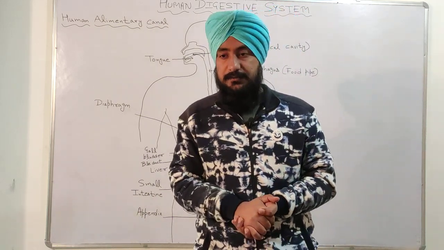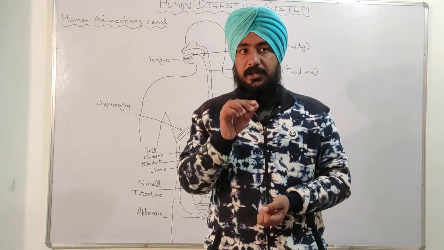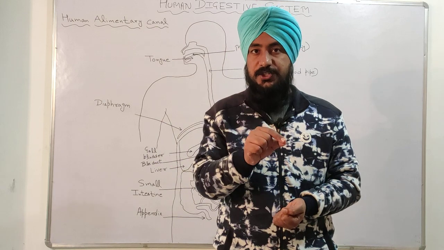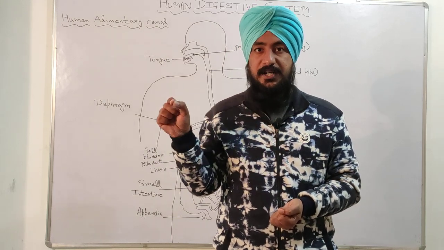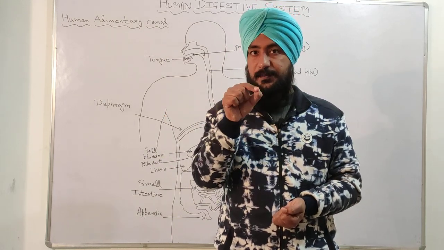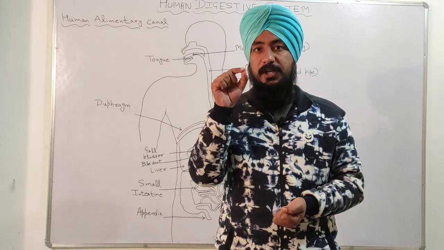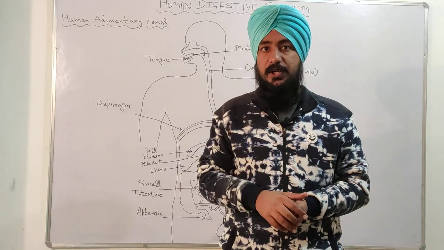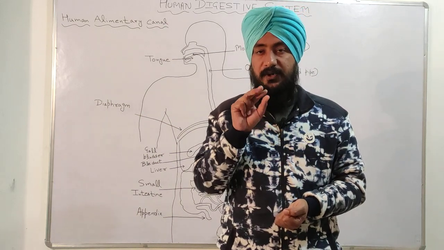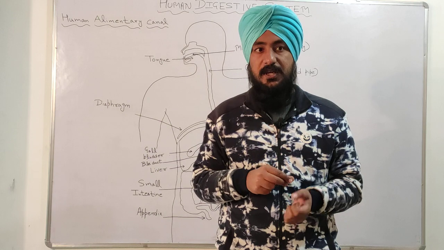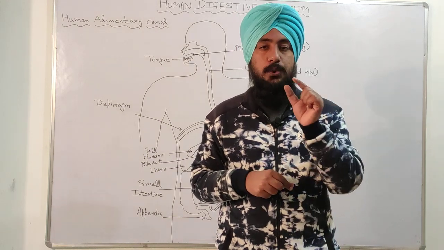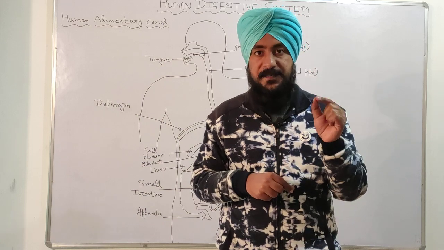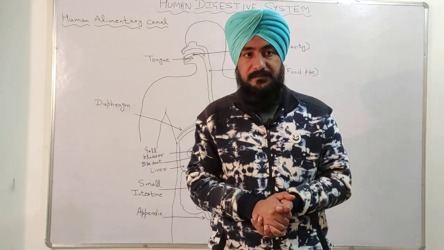And after that, the conversion of protein into amino acid takes place in the stomach by the pepsin, or in the pancreas by the trypsin. So the second main step of the digestion process is the conversion of protein into amino acid by the pepsin in the stomach and trypsin in the pancreas.